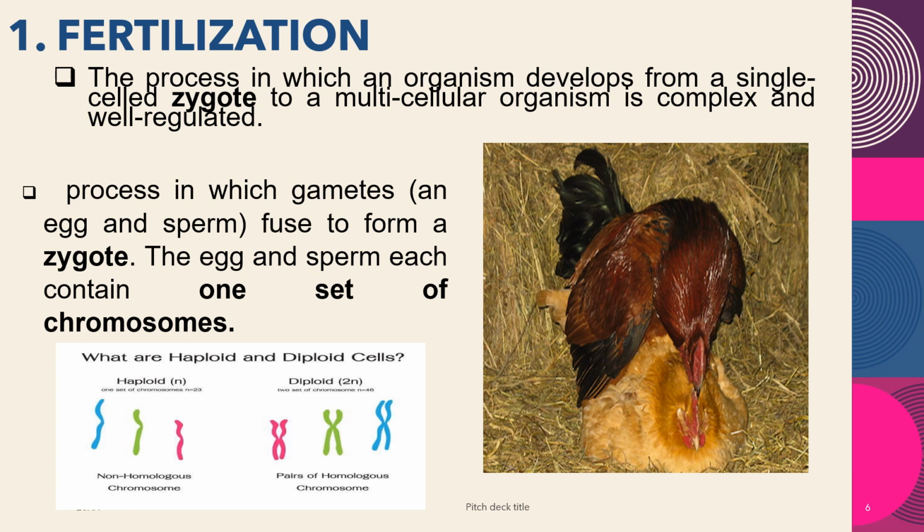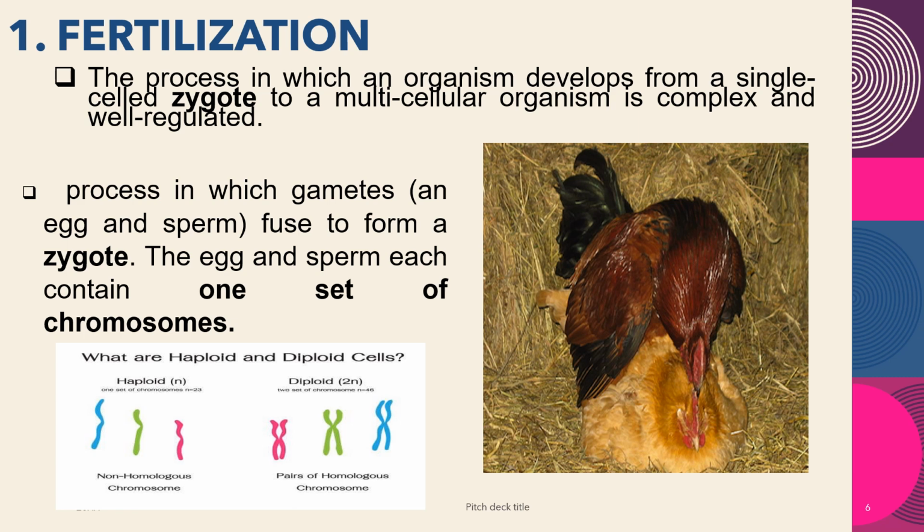Parang ganun din siya sa animals, mula doon sa male ang 23, sa female naman ang 23, in order to form a single cell. And that is what we call the zygote. This single cell never stops developing, so it forms a multicellular organism in order to form another development.